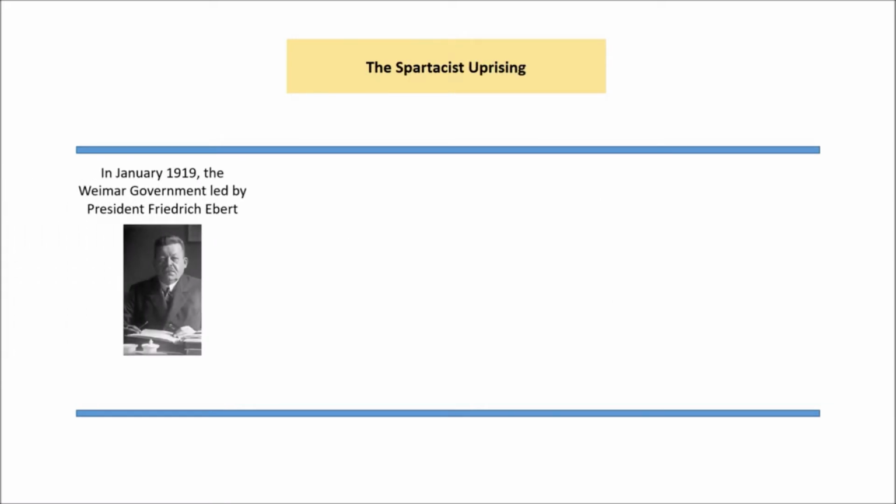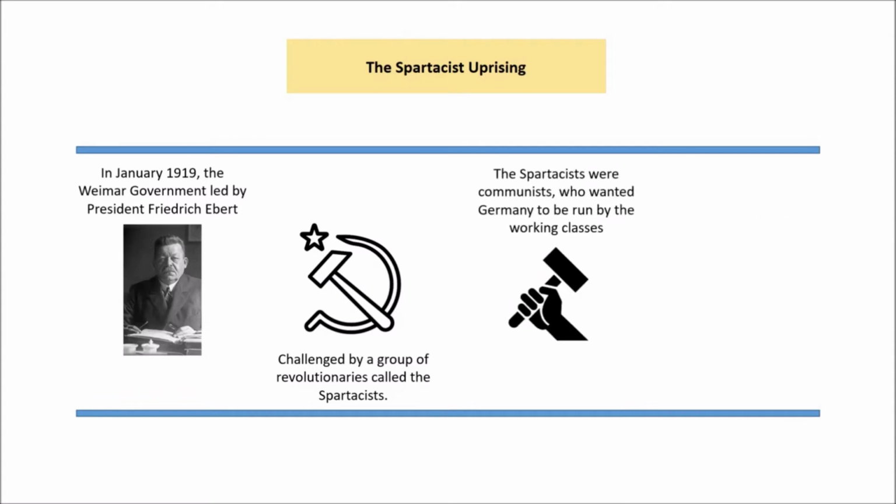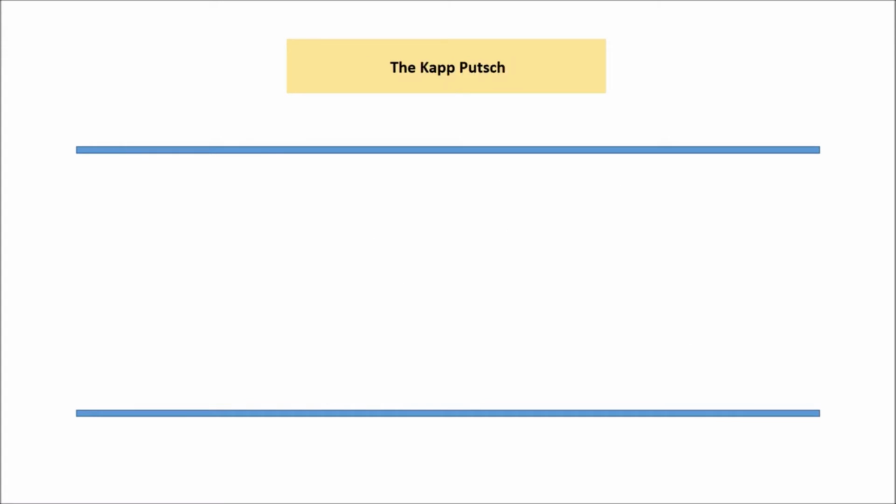Now the Spartacus Uprising happens in 1919. The government had been established with Ebert as the Chancellor, but they're challenged by this group of revolutionaries, the Spartacus. They're communists, and what they want is for Germany to be run by the working classes. There's this big protest in Berlin with 100,000. The Spartacus tried to lead this group, but Ebert calls in the Freikorps, who are ex-army soldiers, and they are able to put down the uprising because it's not very well planned, and Rosa Luxemburg and Karl Liebknecht, who lead it, are put to death as a consequence. So they survive this first crisis.